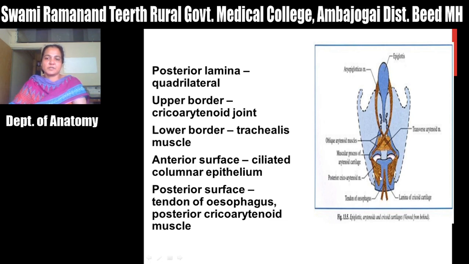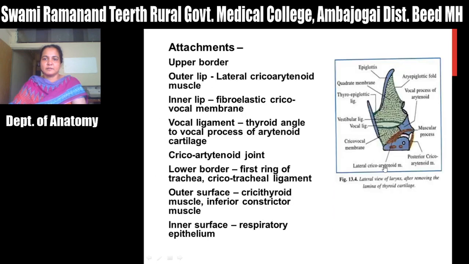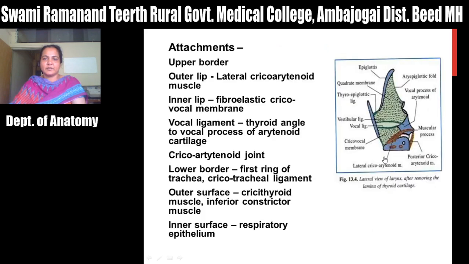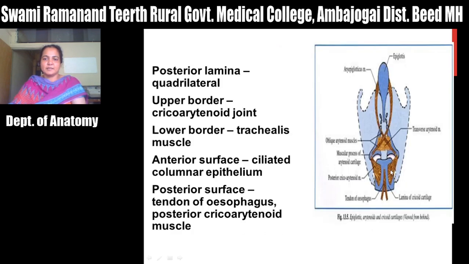Then on the posterior surface of the lamina of the cricoid cartilage, you can see two depressions, and that will give origin to the posterior cricoarytenoid muscle, which is the main abductor of the vocal cord. It is a life-saving muscle. In the median plane it gives attachment to the tendon of the esophagus.